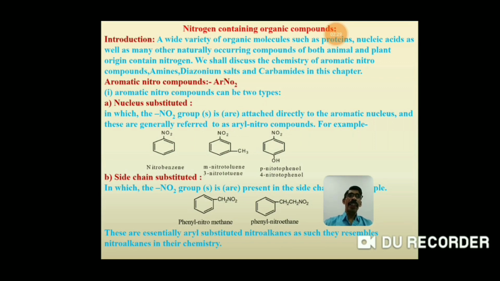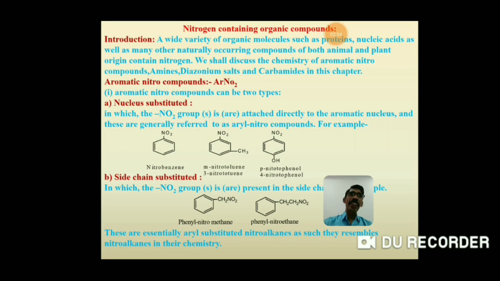Another example is 3-nitrotoluene. In this, the nitro group is linked to toluene. The third example is 4-nitrophenol, in which the nitro group is linked with phenol at the fourth position. Therefore, it is 4-nitrophenol, in which the nitro group is directly linked to the nucleus.